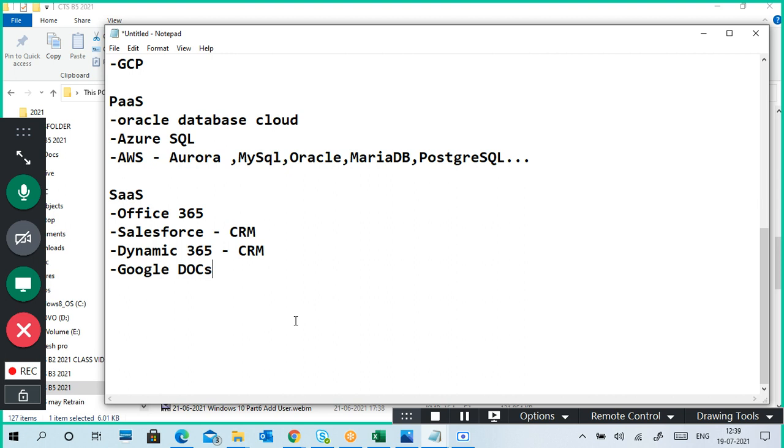In software as a service, you need not worry about how the software runs or what platform it runs on. We can directly access that software. That's it. Just open it in the browser. Maybe going to a meeting is also software as a service, meeting services.